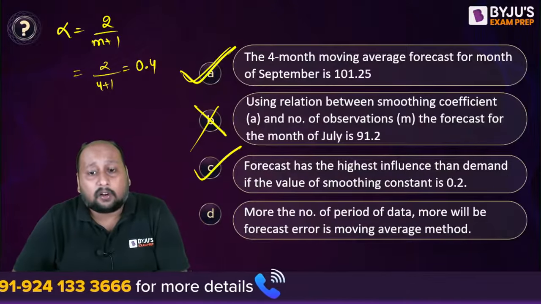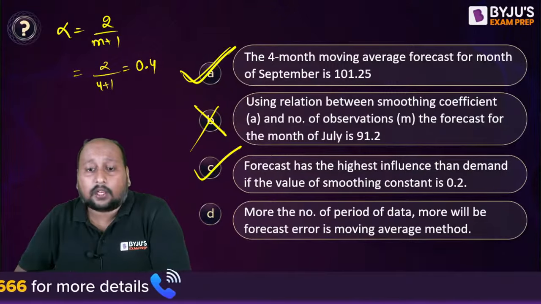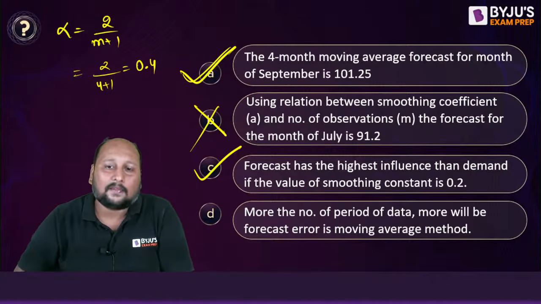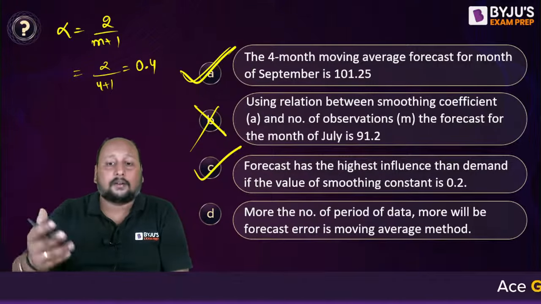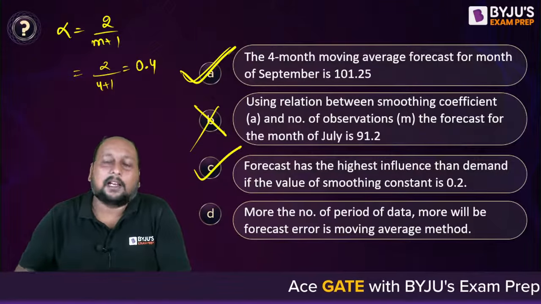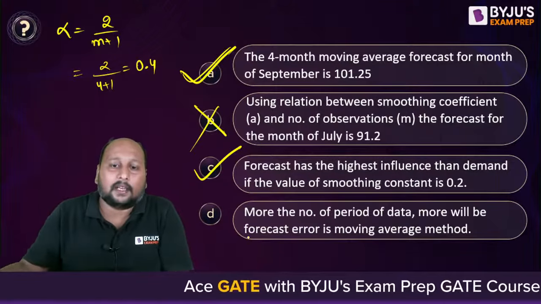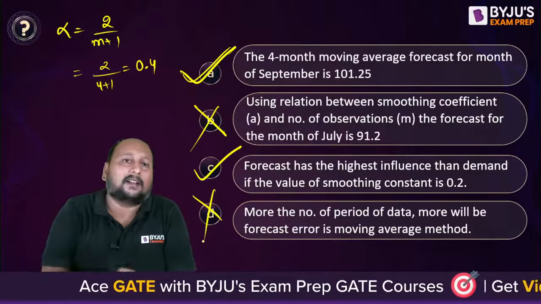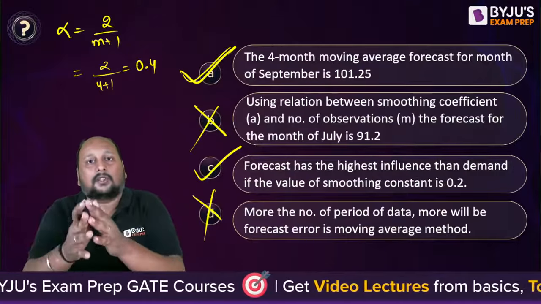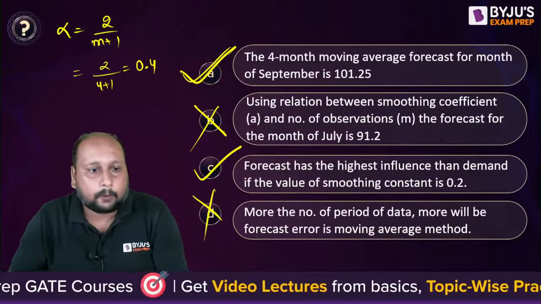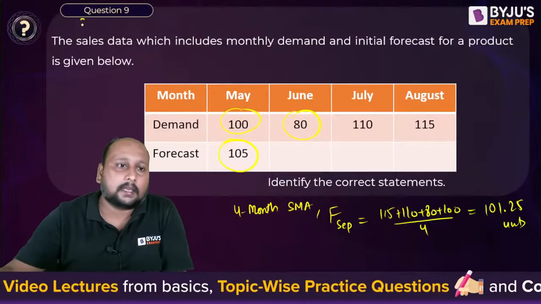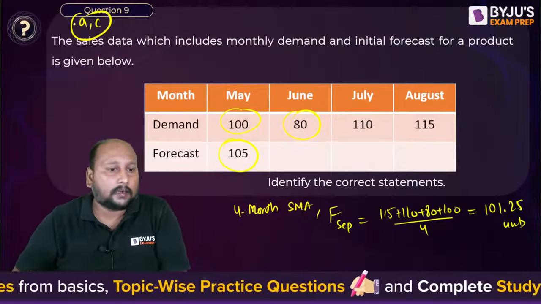Now, more periods of data means more forecasts for moving average. If you have larger data, do we have a larger error in the moving average method or a low error? If you have a larger number of data, definitely we will have a lesser forecast error. The error will be converging, it will have a low value. So in this particular question, we are getting A and C as the final correct answer.